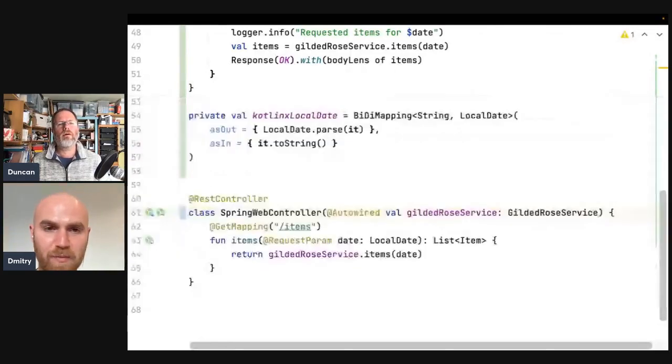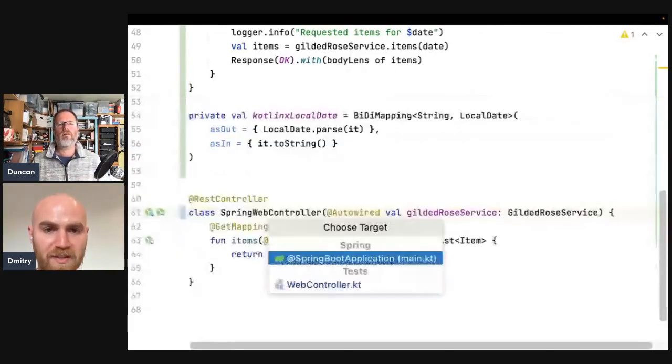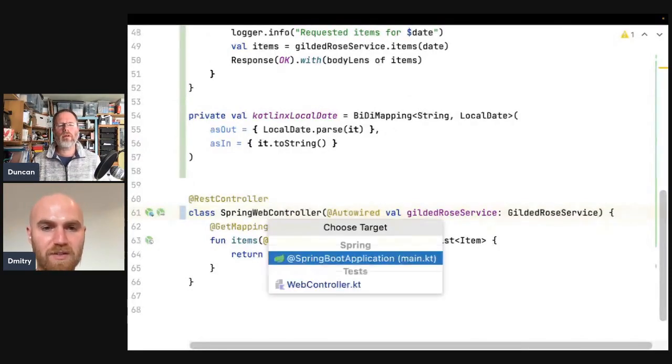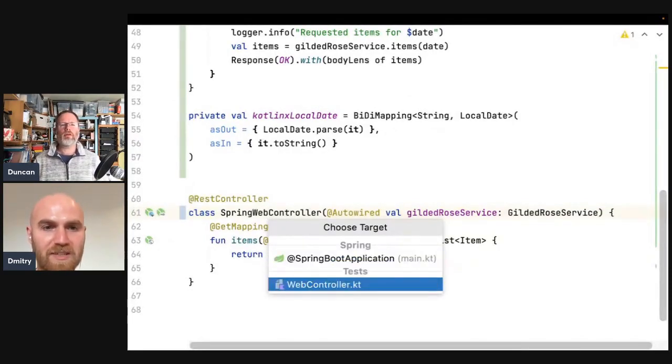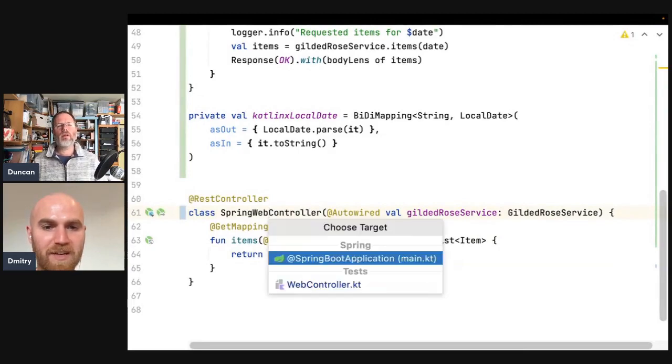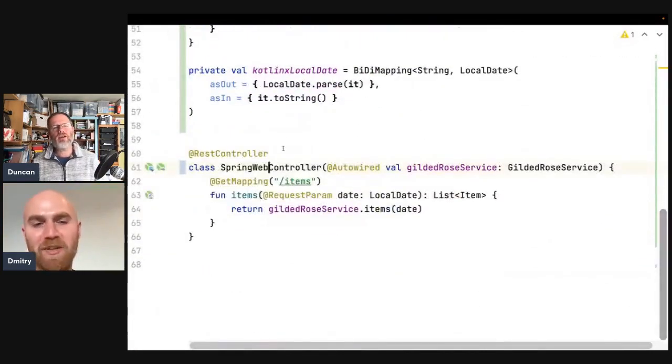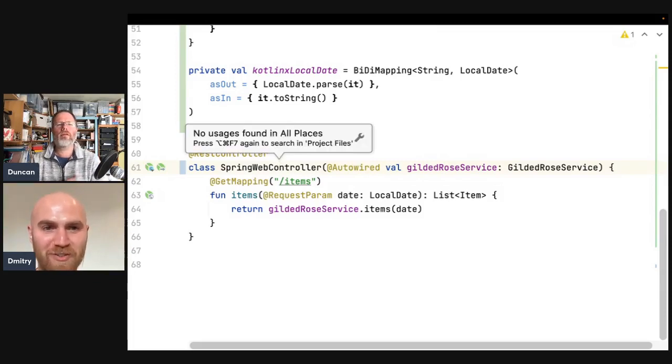There is the related symbol action, which shows something, but it's not the same things. To related things, it only takes us to the same line or the Spring Boot application, which is useless. So it basically breaks navigation. If it's not shown as unused, it should show some usages. But when I press the shortcut to search for usages, there are no usages.